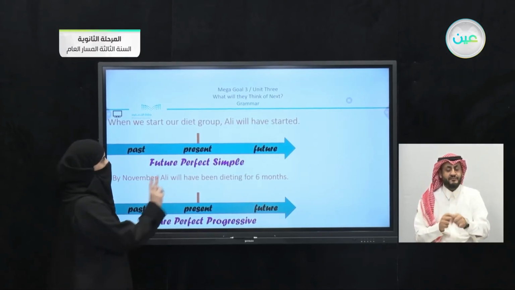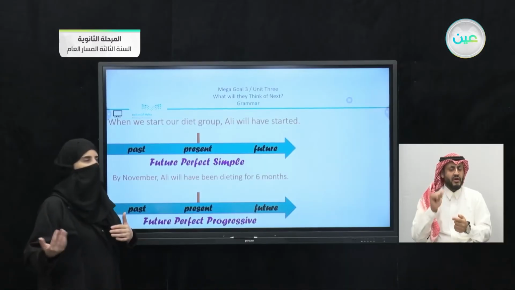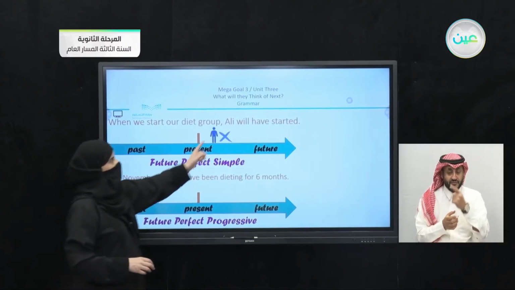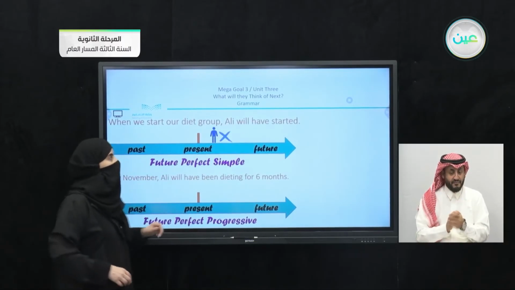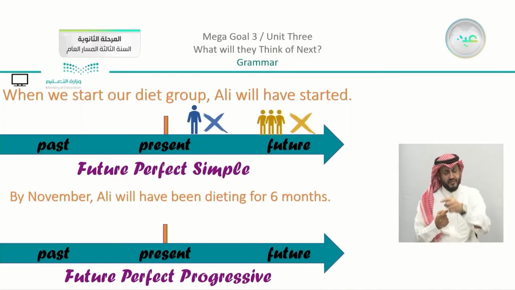So who started first, the diet group or Ali? Here we can say this is Ali. In the future, he will have started. And after he has started, the diet group will have started.